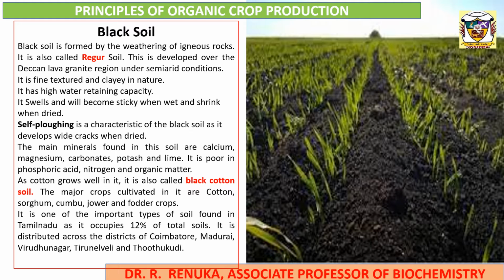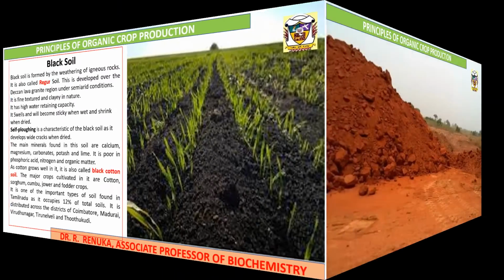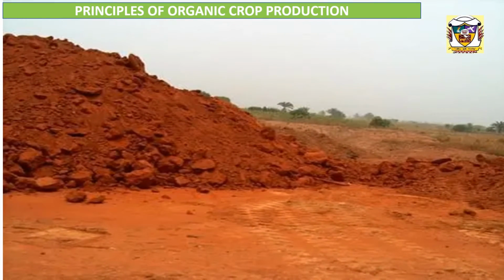The major crops cultivated in it are cotton, sorghum, kambu, jowar and fodder crops. It is one of the important types of soil found in Tamil Nadu as it occupies 12% of total soils. It is distributed across the districts of Coimbatore, Madurai, Virudhunagar, Tirunelveli and Thoothukudi. Next comes red soil.